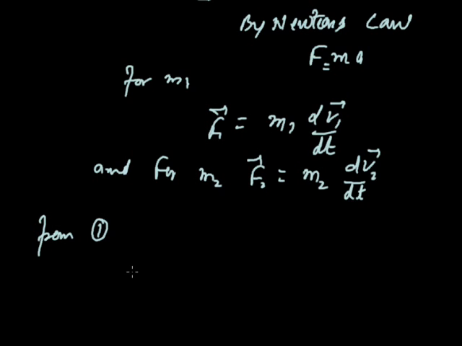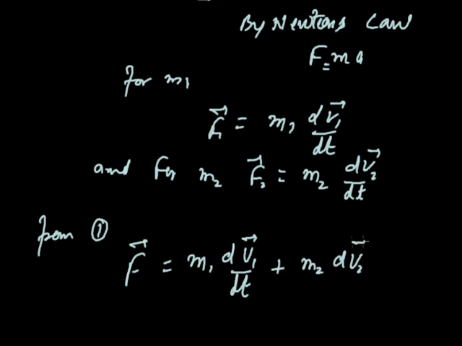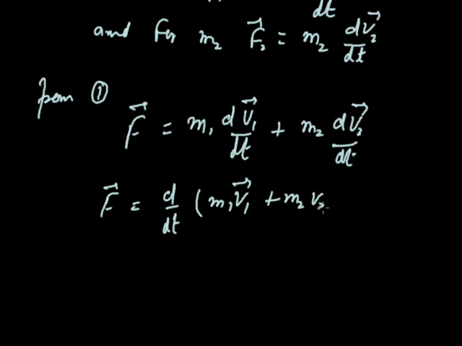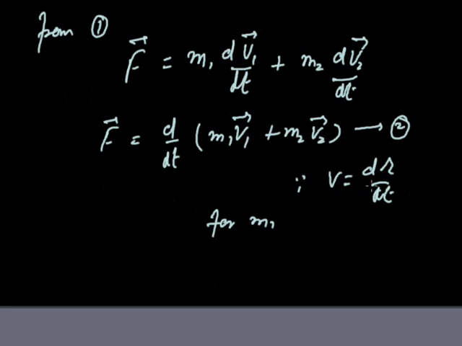So from first, F is m1 dv1 upon dt plus m2 dv2 upon dt. We can also write this as F equals d upon dt of m1 v1 plus m2 v2. But we know v is dr upon dt, so for m1, v1 is dr1 upon dt, and v2 is dr2 upon dt.